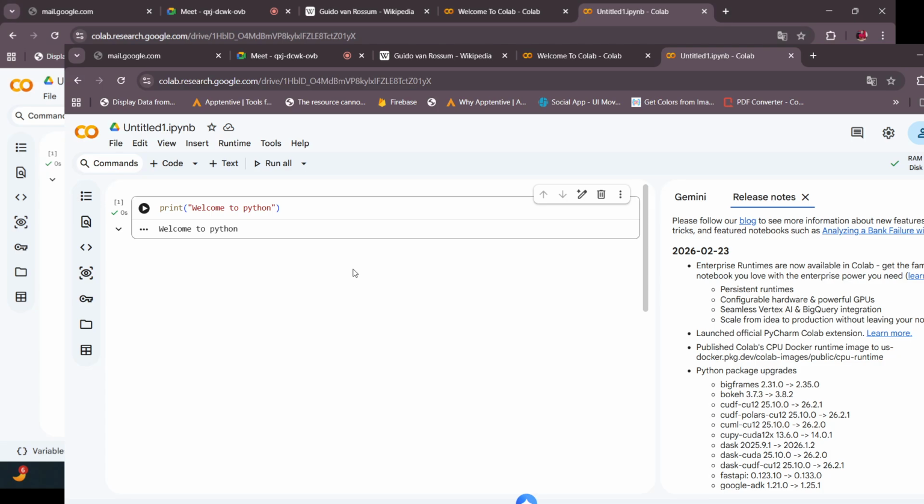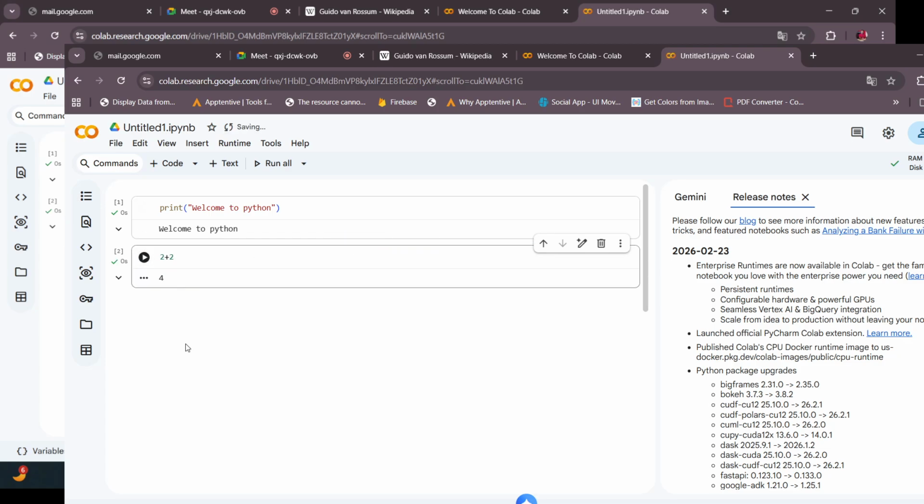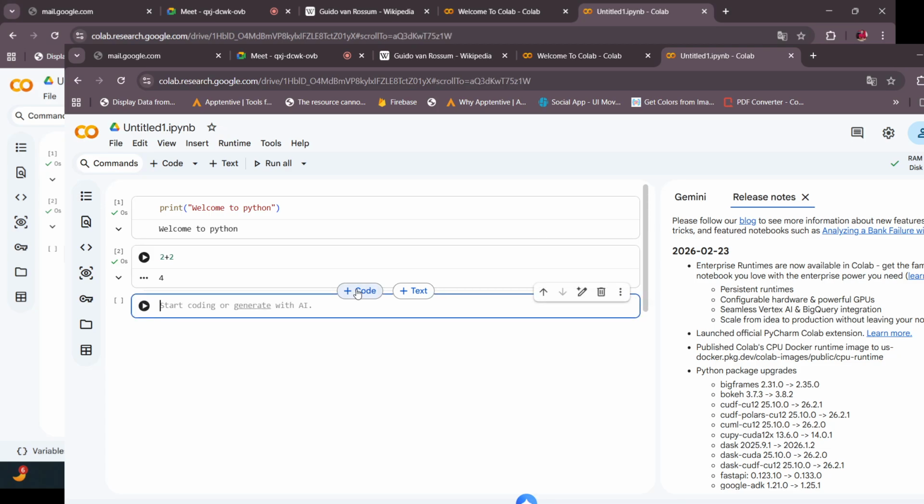Some of the features I want to explain here: there is no need to write a body. We are directly writing print statements and printing. Let's go for the next line of code. Suppose I want to do the addition of two numbers. Just imagine, you can directly write 2 plus 2 here and execute it. You'll get the output. None of the other programs provide such features, but Python does.